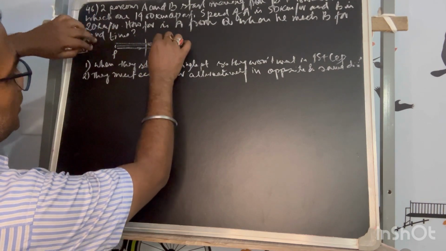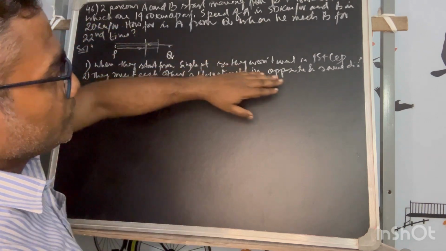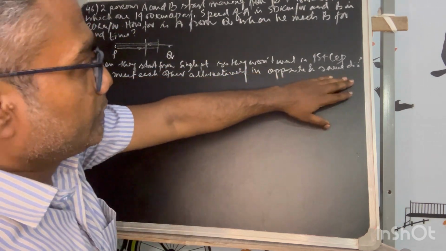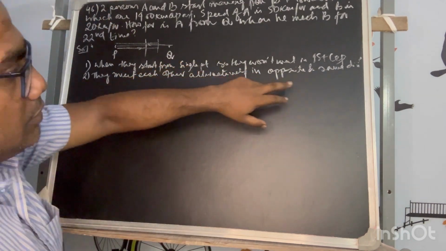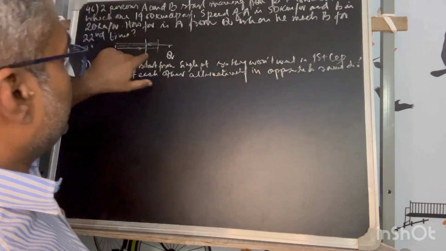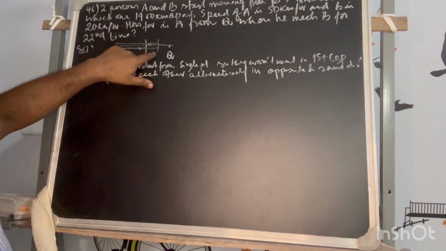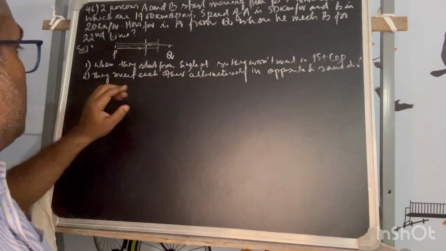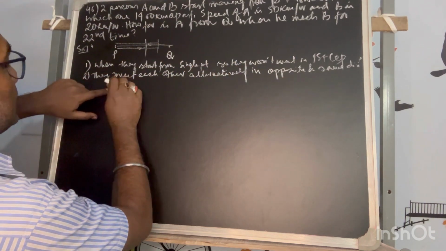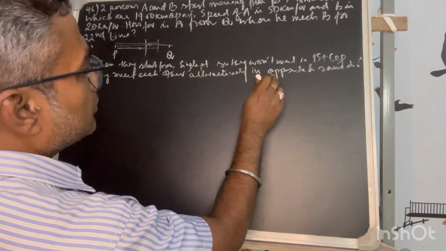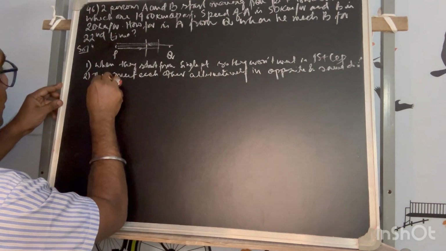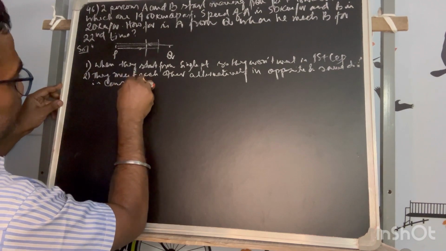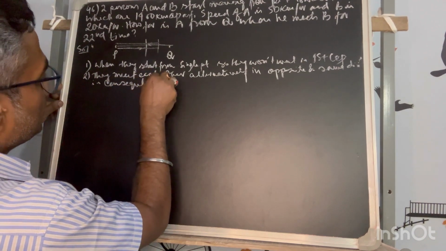This is the probability, so that if in each lap they meet, they meet each other alternately in opposite and same direction in consecutive laps.